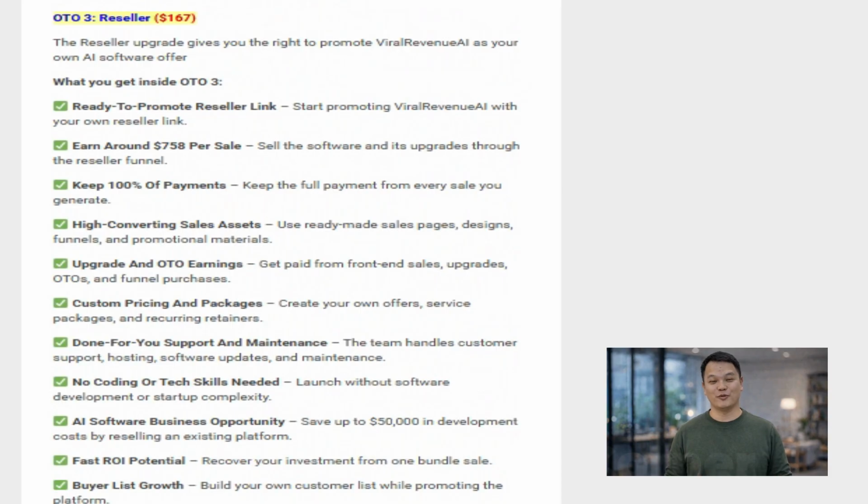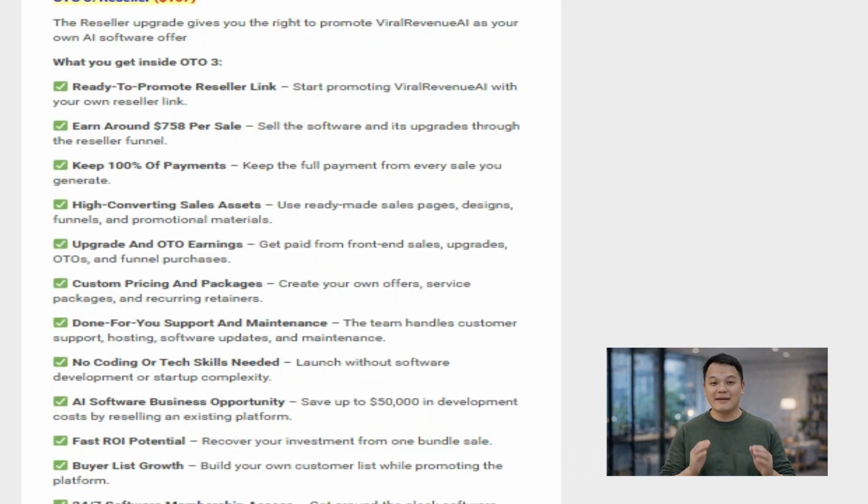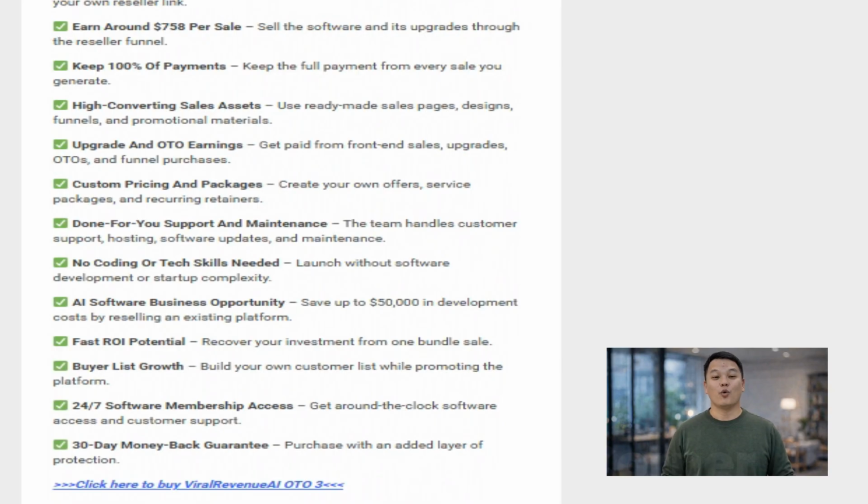This gives you the rights to promote ViralRevenueAI as your own AI software offer. You receive a ready-to-promote reseller link so you can start selling right away and keep 100% of the payments from every sale you generate, along with upgrade and OTO earnings from the full funnel. It includes high-converting sales assets like ready-made sales pages, designs, and promotional materials. You can set custom pricing and packages, offer service bundles, or recurring retainers. The team provides done-for-you support, hosting, updates, and maintenance, so you do not need any coding or tech skills.